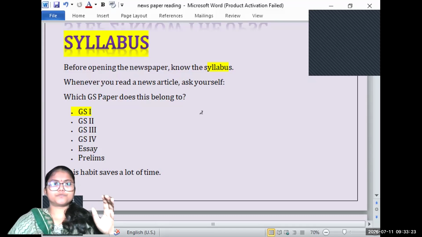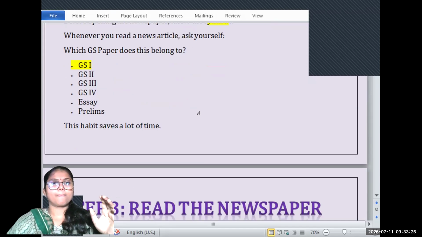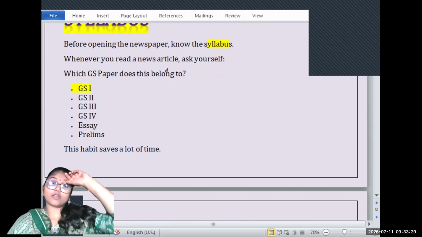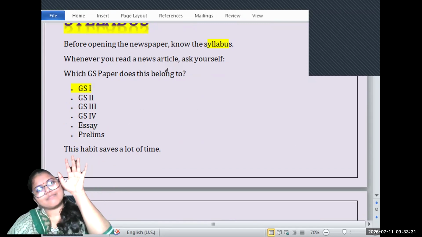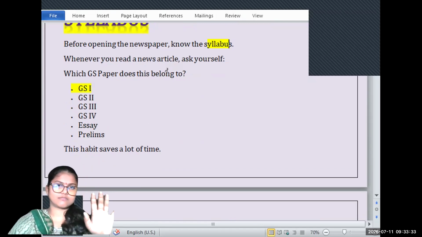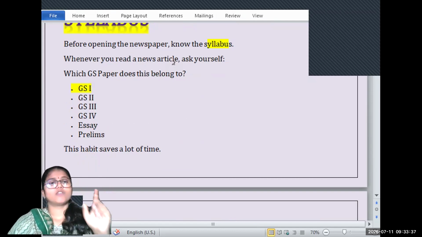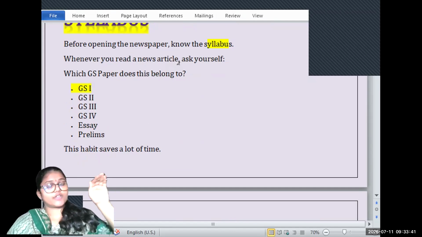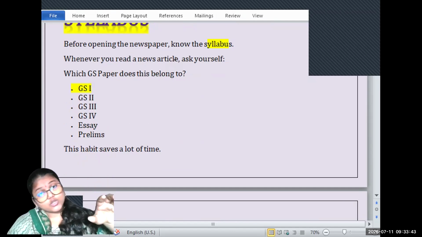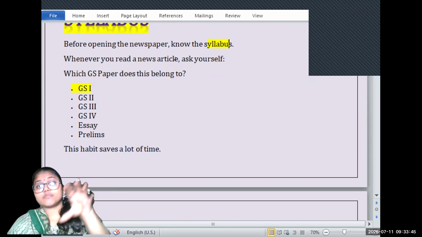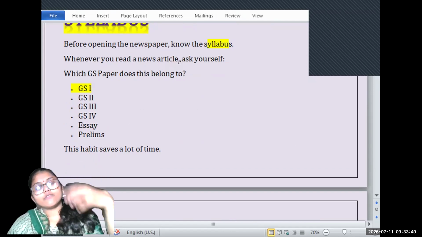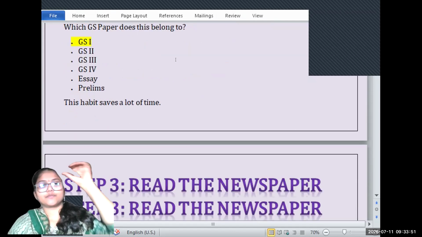Okay, so coming back. Before opening the newspaper, the first thing you should have is a clear analysis of your syllabus. When you have the syllabus analysis, you have templates prepared. For the GS also, you have subsections: for society, for geography, for Indian geography. You should make a tree diagram in your brain in which you attach each and every article.